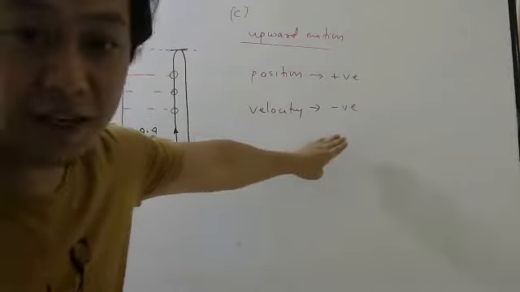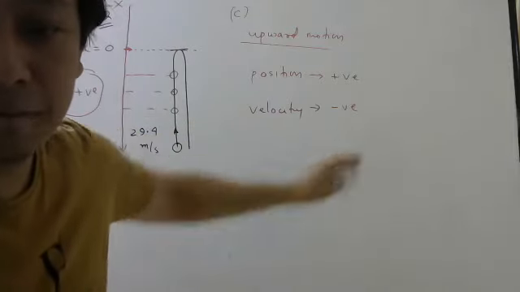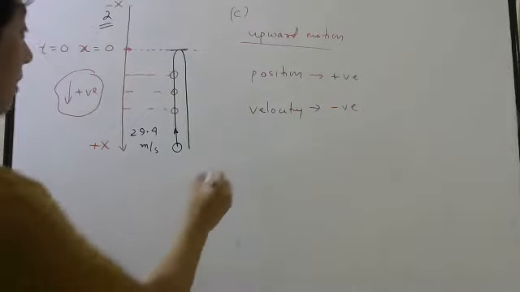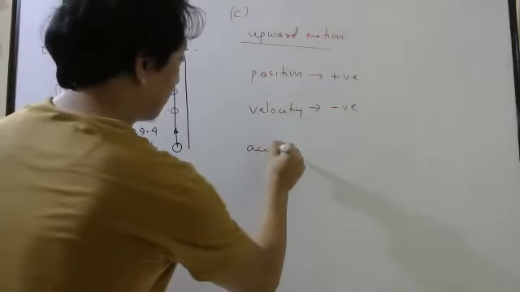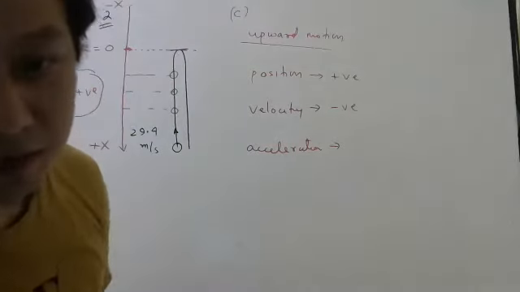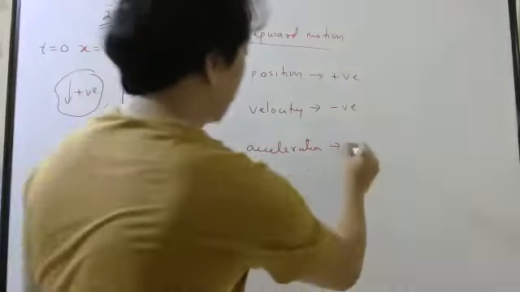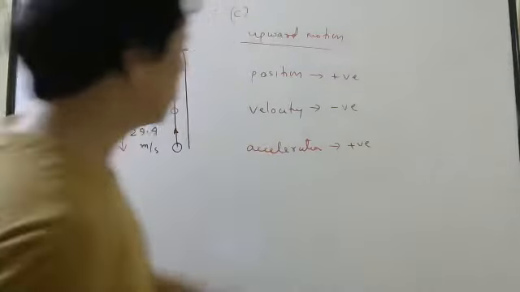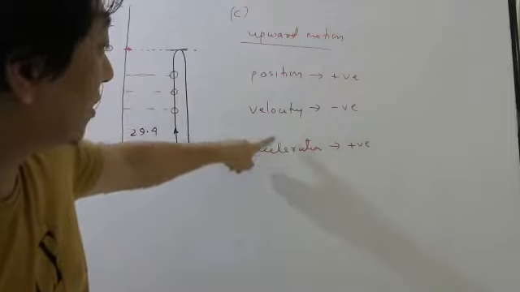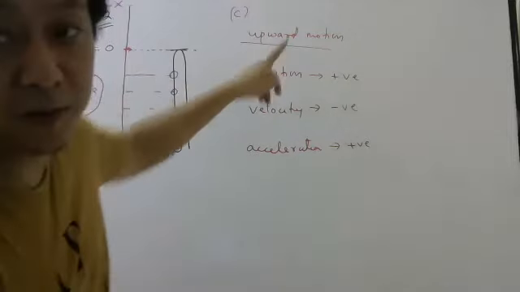Is this part clear? Okay. Third part is acceleration. We don't have to worry. Acceleration due to gravity is always down, so it will be plus. So these are the signs of position, velocity, acceleration during upward motion.